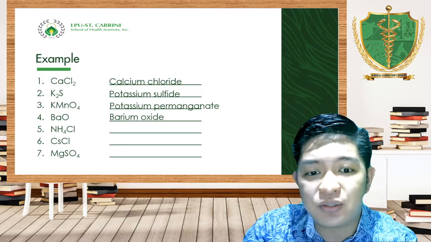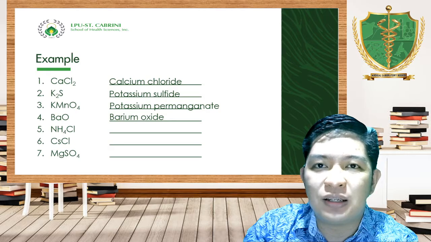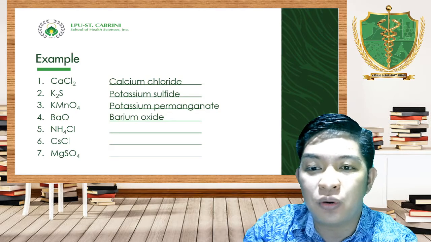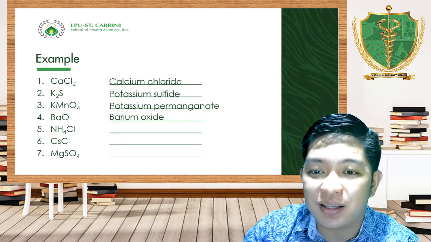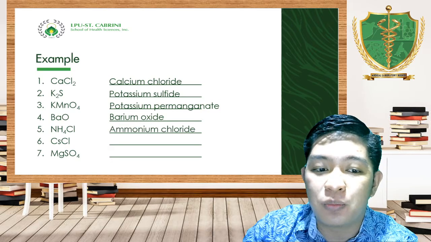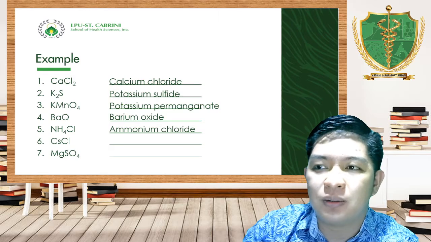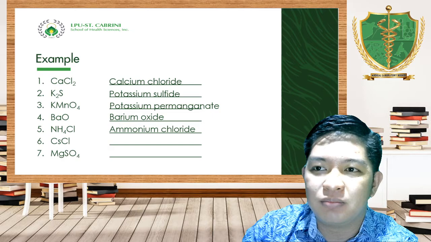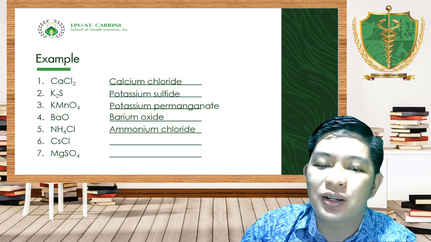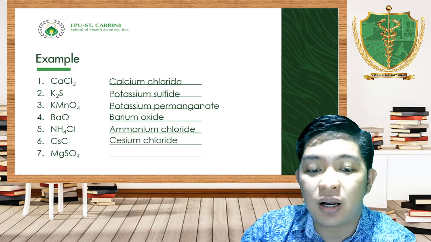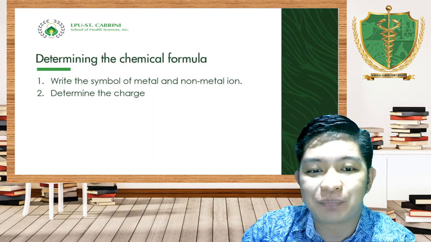Number 5, we have NH4Cl. It sounds bad for a medtech student not to know how to name NH4Cl. You don't know how to read it. That will be your ammonium chloride. CaCl2, isn't it bad? It's as if you're not a science student if you don't know how to name compounds. That will be your calcium chloride, and MgSO4, that will be our magnesium sulfate.